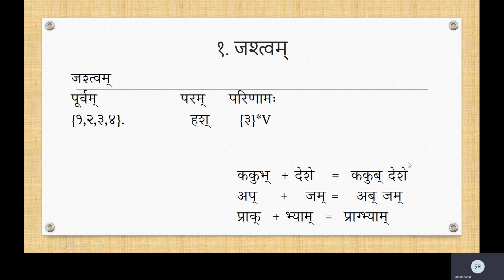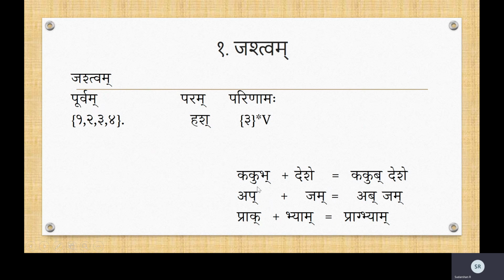Kakubh becomes Kakub Deshe. How do you pronounce that? Kakub Deshe. I have deliberately not done the Mela here because it will cause confusion in the beginners. So let me just keep it as it is. But when you are writing it together, if you so wish, you can combine the half letter Ba with the next letter. But that is just a writing convention. This is where the Sandhi, the language, operates: until the changing of Bha to Ba. And then you may choose to write it together or not.